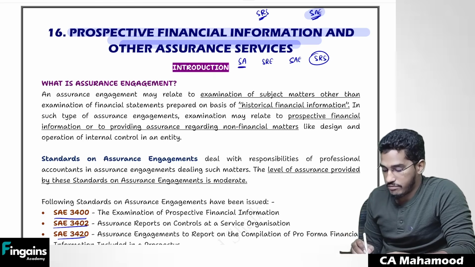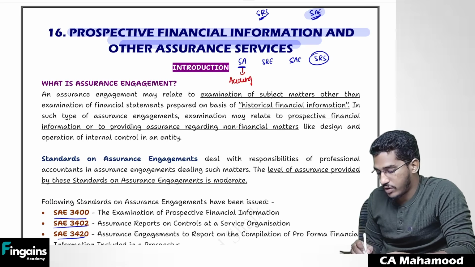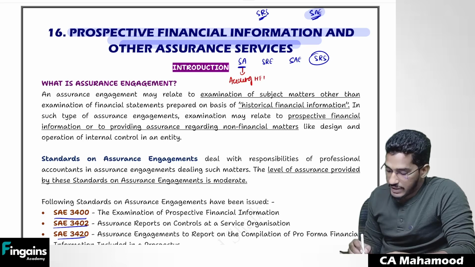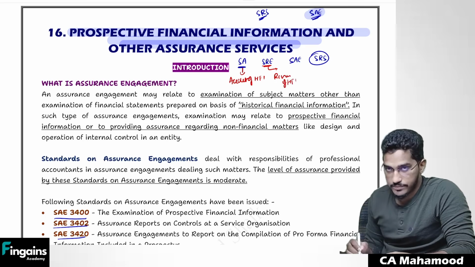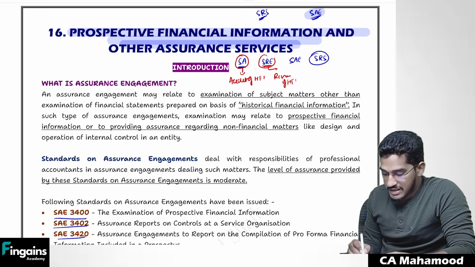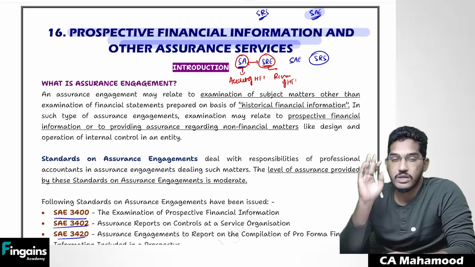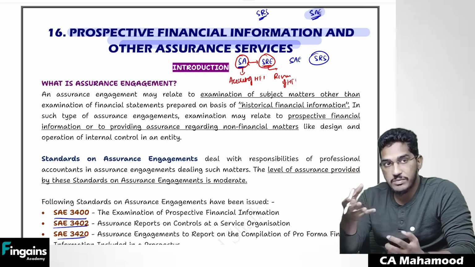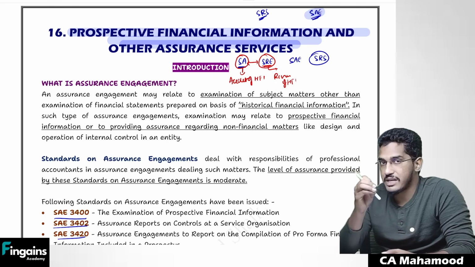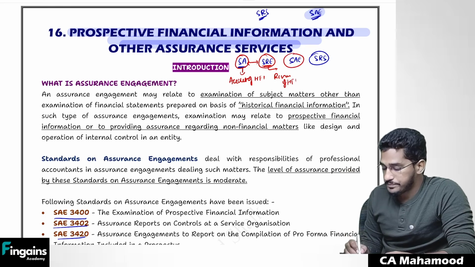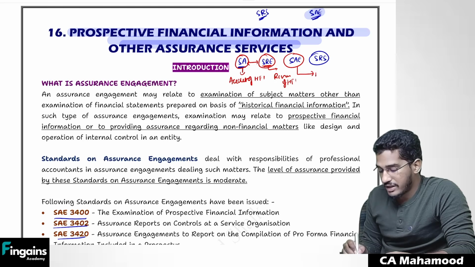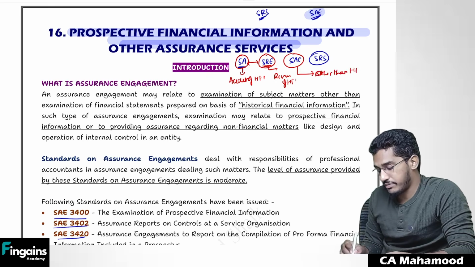SA, Standards on Auditing, becomes applicable whenever you are conducting an audit of historical financial information, whereas SRE becomes applicable whenever you are conducting a review of historical financial information. So both the standards on audit and the standards on review engagement deal with historical financial information. When we are doing an assignment related to historical financial information, either SA or SRE becomes applicable. But sometimes, as a chartered accountant, clients might approach us to perform an engagement which is related to other than historical financial information.